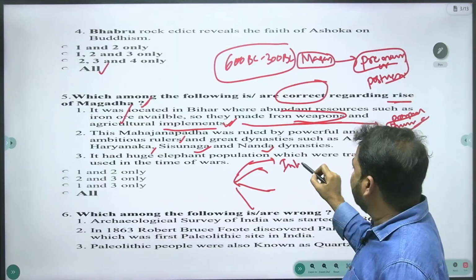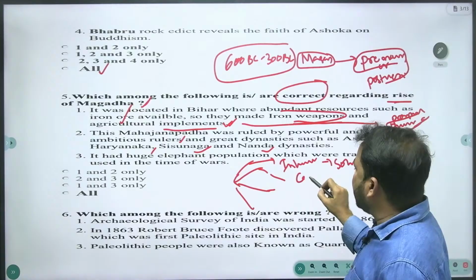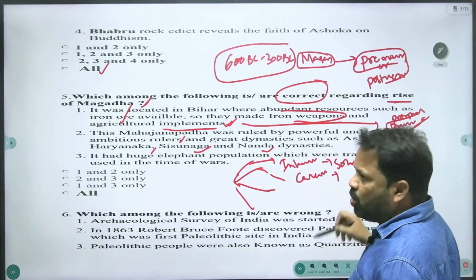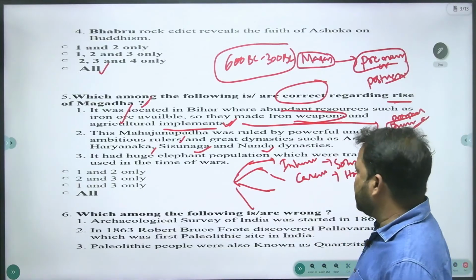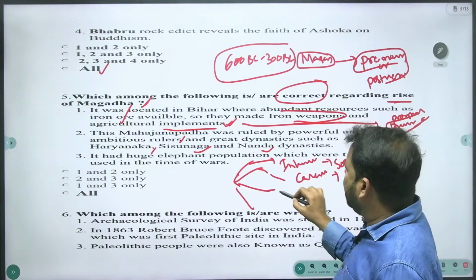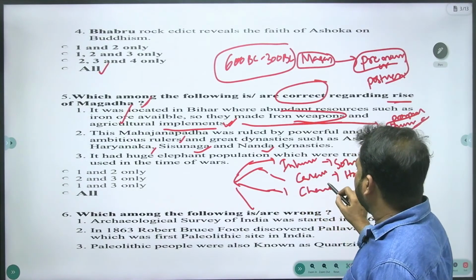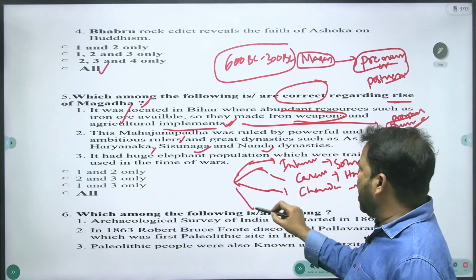One is infantry, normal soldiers, and the second is cavalry. Cavalry means horsepower, you can call it Ashwabala. Then chariotry, called Radhabala, and elephantry.